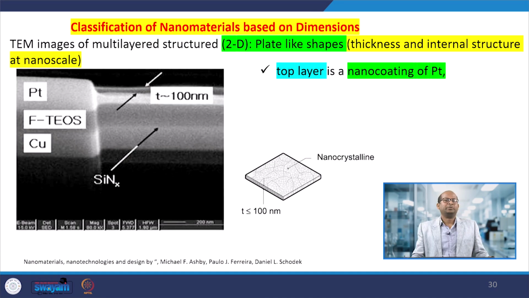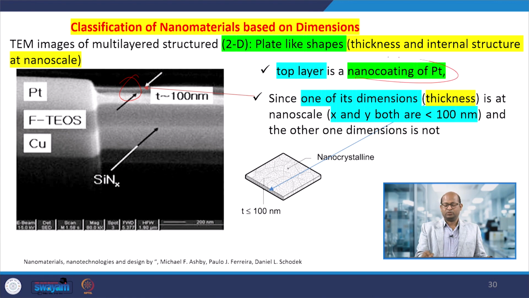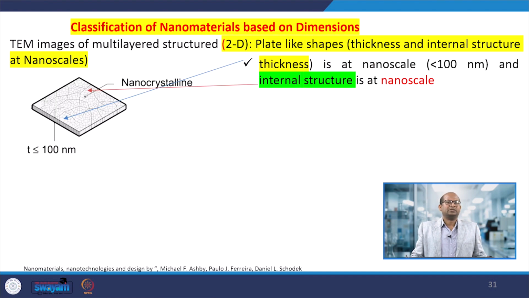Another one is two dimensional materials. Here is a multi-layered structure that the TEM image is showing. Platinum was prepared on top of copper. The top layer is a nano coating of platinum. That is the thickness of this particular material coated over that surface, and that is in the nano range, both x and y. So, we can say it is a 2D material. In this material, the thickness should be in the nano range.